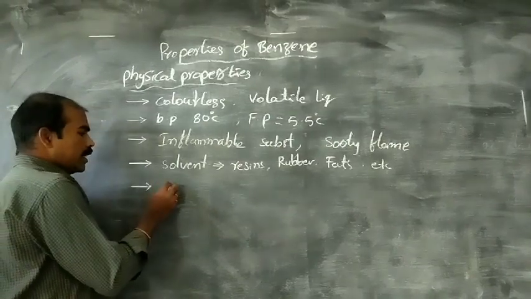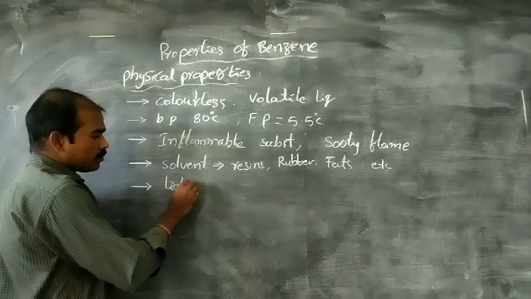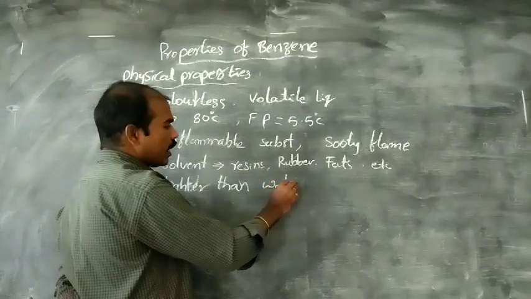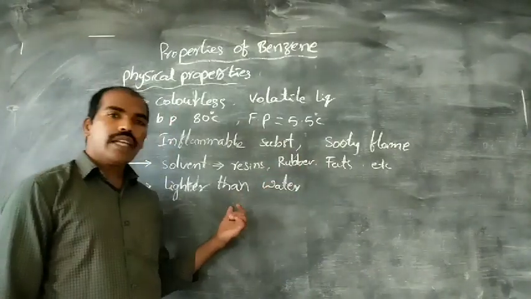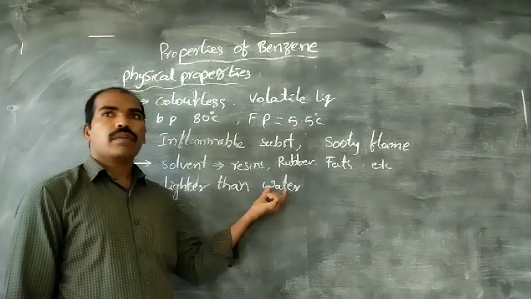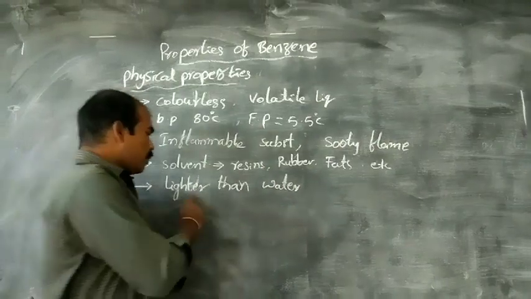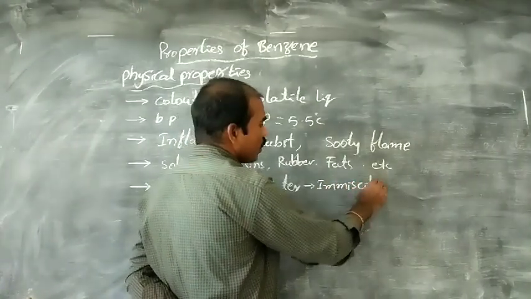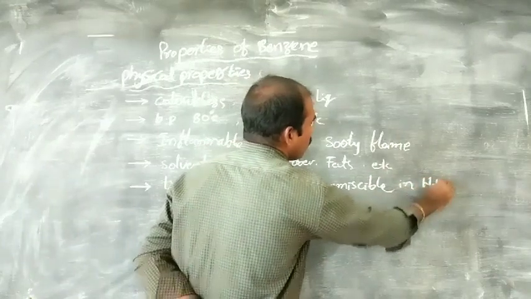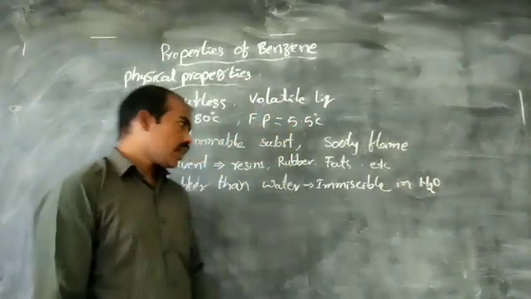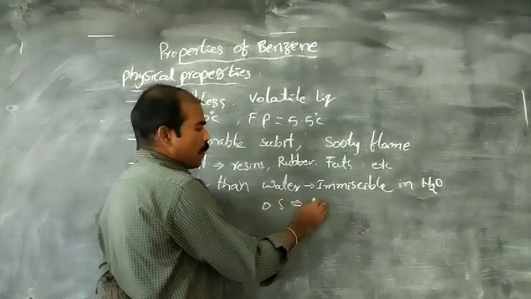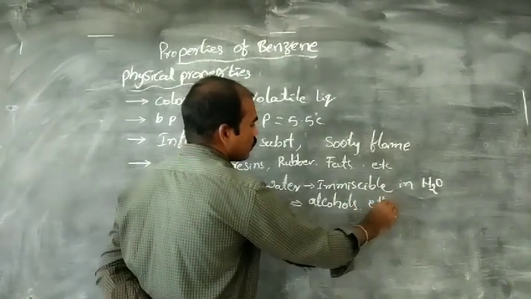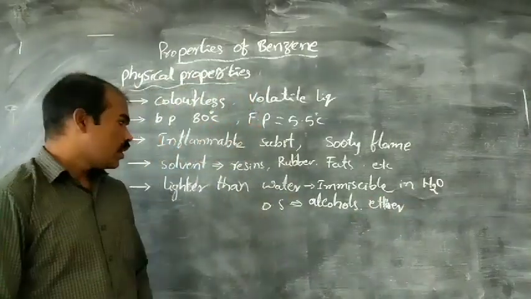Next, benzene is lighter than water. Due to that reason, benzene is immiscible in water but miscible in organic solvents like alcohols and ethers. These are organic solvents.